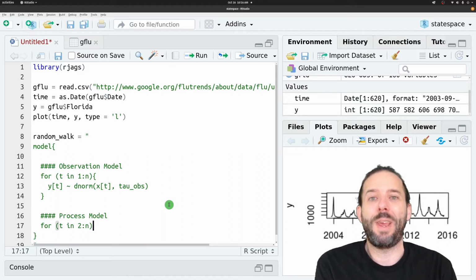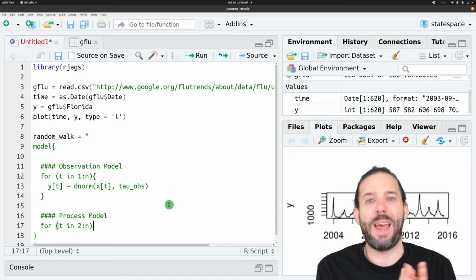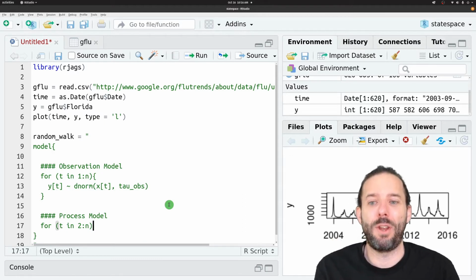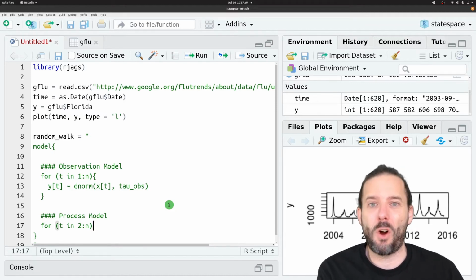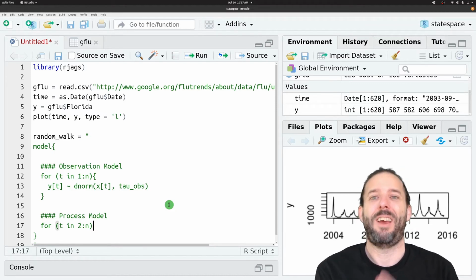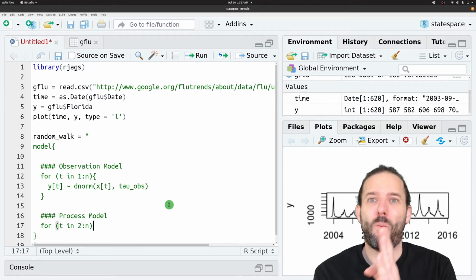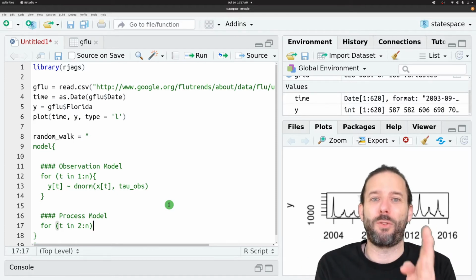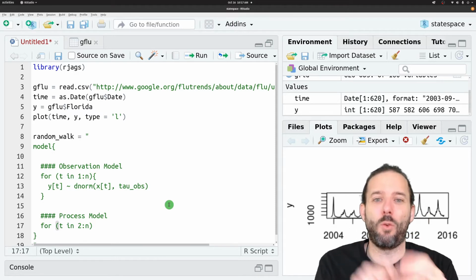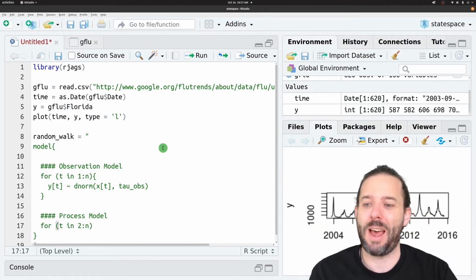And so we can't actually make a prediction for the first time step. We have to be able to go back one further. If you're thinking about these things as being vectors in R, to predict x at time 1, x at that first position, we would have to look at x in position 0, and that doesn't exist. And so we'll start with 2 so we fit within that vector.